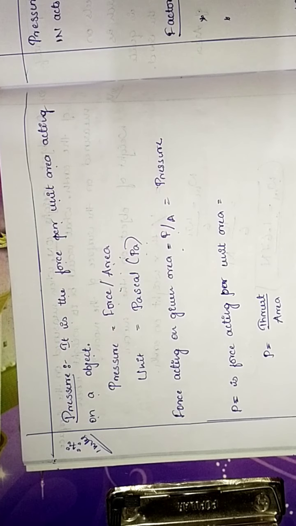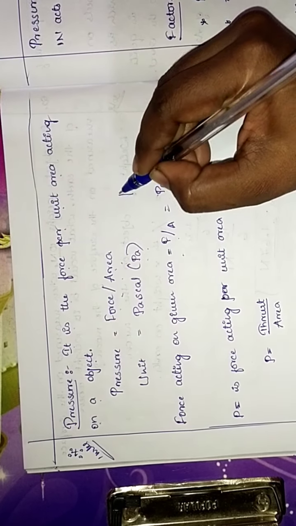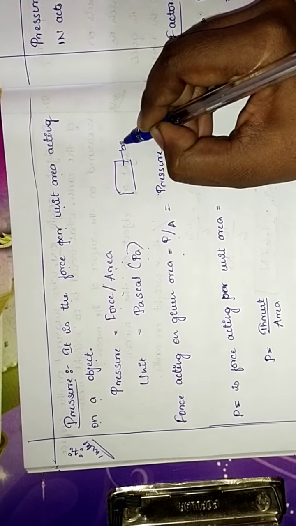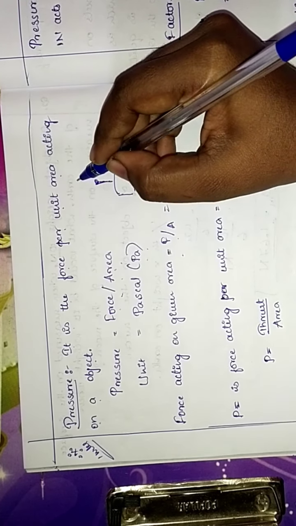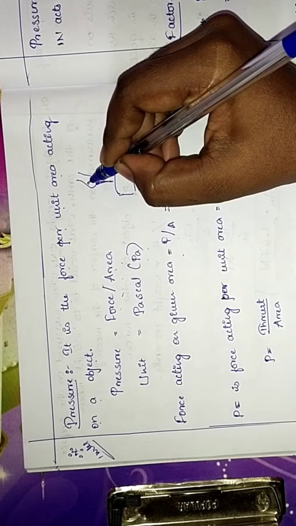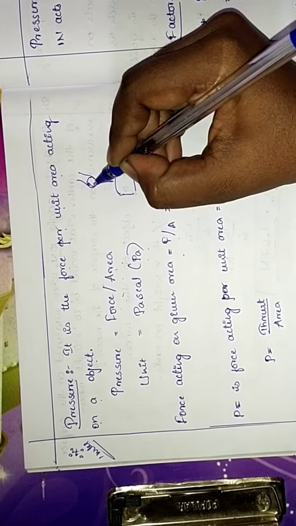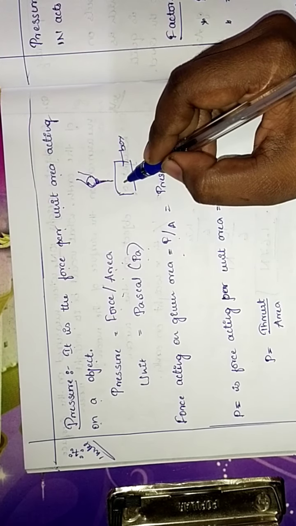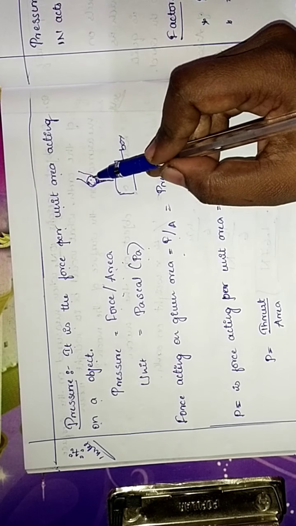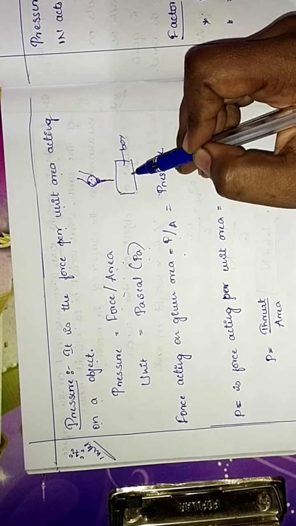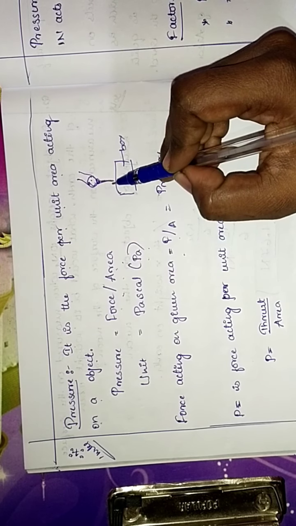So for example, when we apply, say this is a box and nail we have taken. So applying force means force on a given area. A person is applying force on a given area, that is on the box, through the nail.